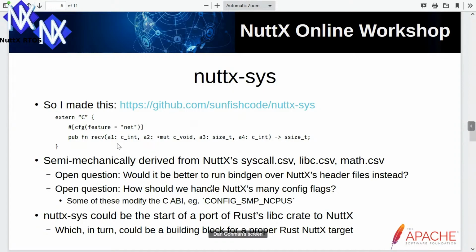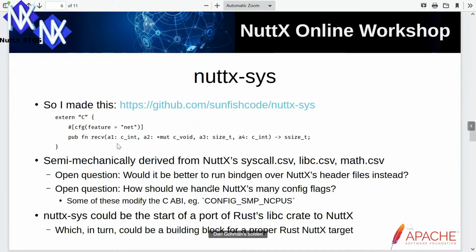Since I did that, it also occurred to me that nuttx has C header files, and so another option would be to run Rust's bindgen tool, which is a tool for generating Rust interfaces from C header files, and just run that over nuttx's header files. I don't actually know if that would be better, but that would be another option to take instead.